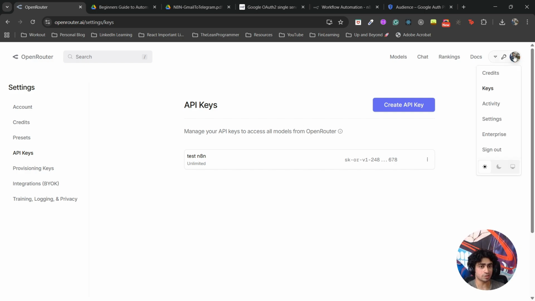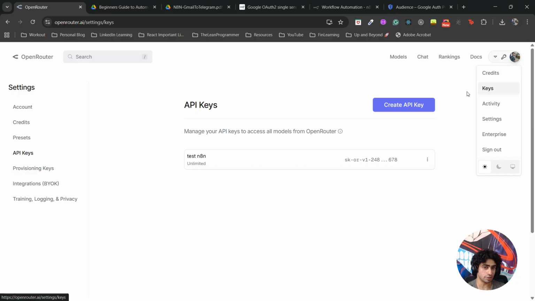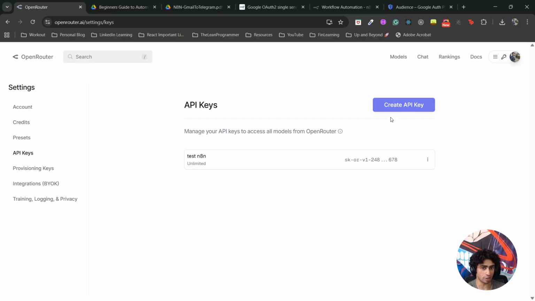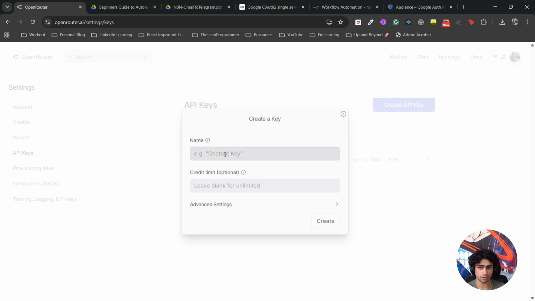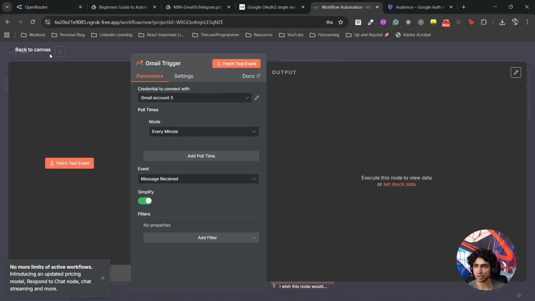So what you need to do is create an account on openrouter.ai, then go to your keys, and then you have to create a new API key. Let's name it n8n Gmail, whatever. Credit limit is advanced. Let's do a create and let's copy our API key. Cool.